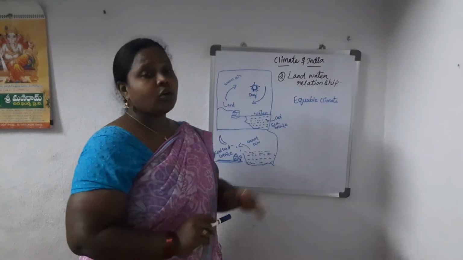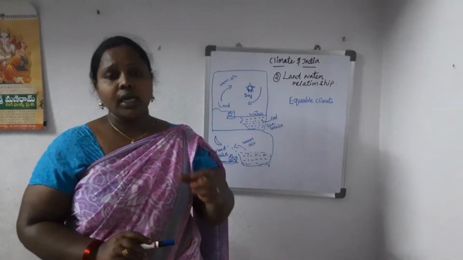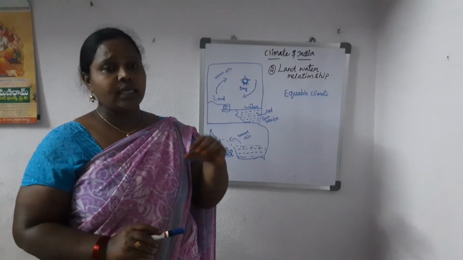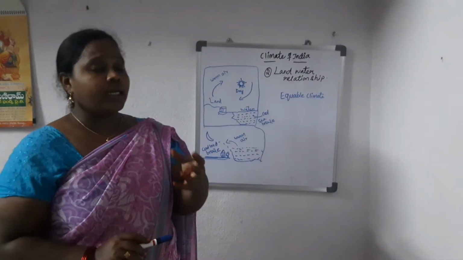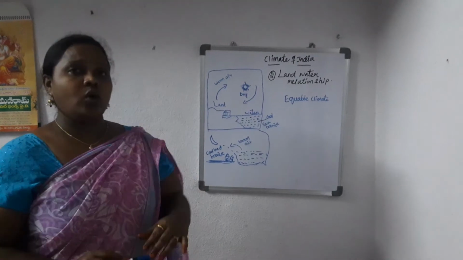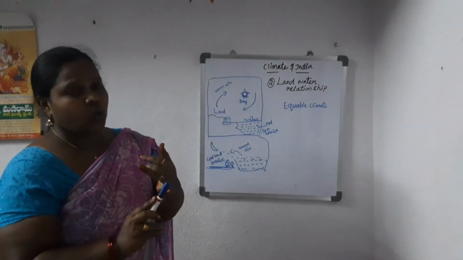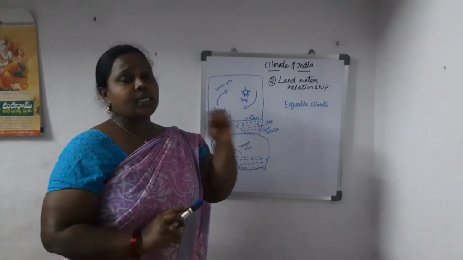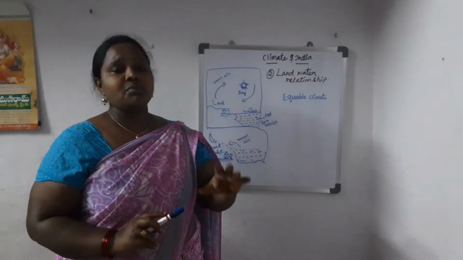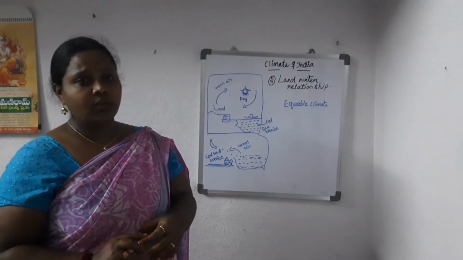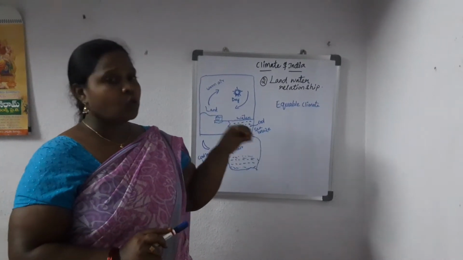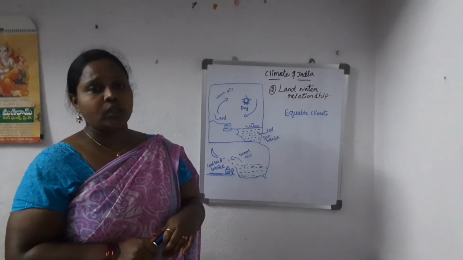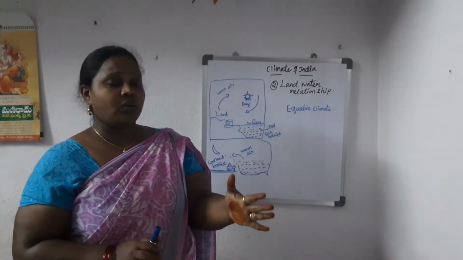But in the case of water, it is not like that. Water heats up slowly, and it also releases the heat very slowly. It means it takes time for the water to cool down. It takes time for the water to heat or to cool. But in the case of land, it gets heated up soon and again becomes cool very easily, within a short time. With the help of that activity, you can easily get to know the difference between the land and the water.